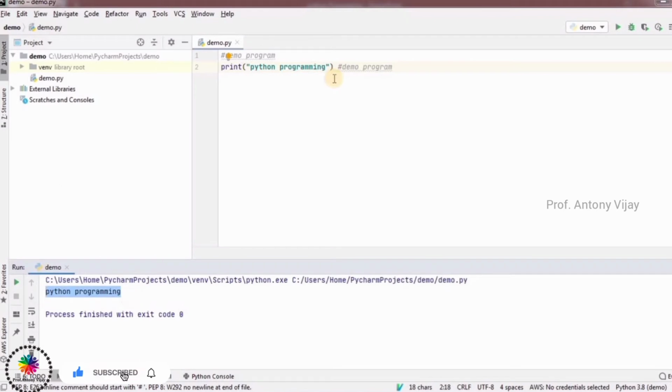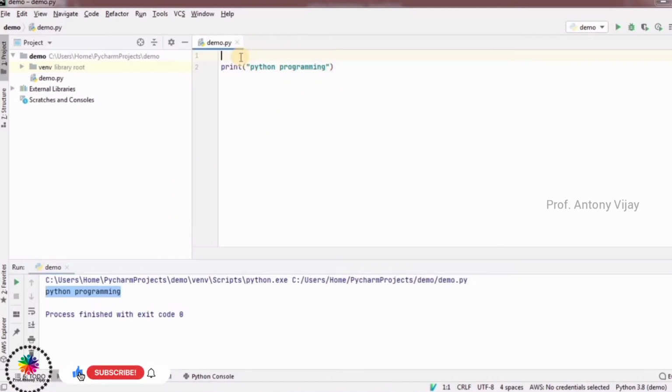When you talk about comments, there are two types. One is a single line comment, and the other one is a multi-line comment. Single line comment means what? Line by line you have to mention hash. Multi-line comment means, for example, this program is demo 1. Okay, so how to represent the same in a multi-line manner? So the first line you have to mention hash, the second line also you have to mention hash, or else there is another way.